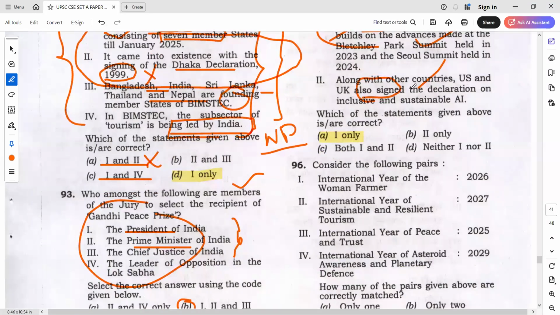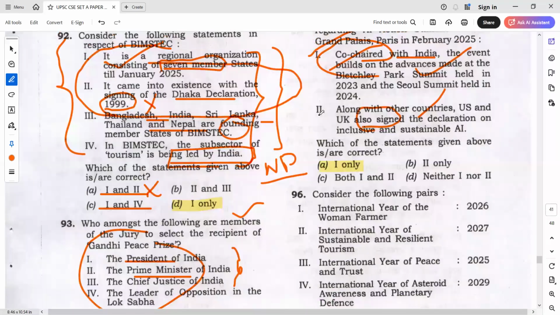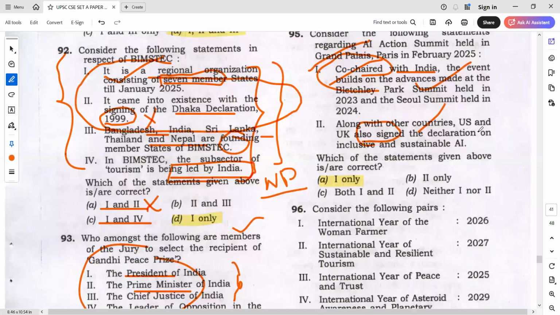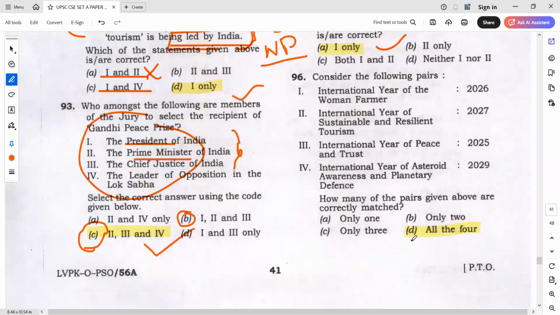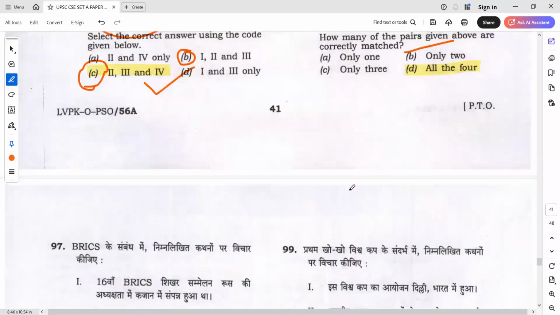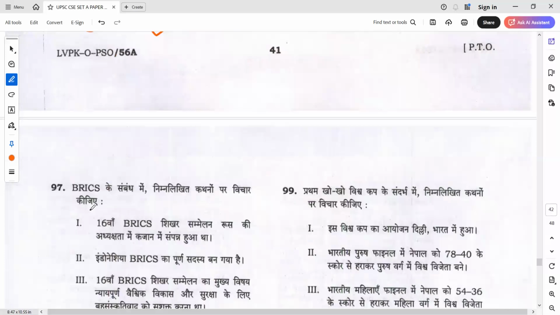So which would be more wrong in this question? Obviously, this US signing or these 2 countries signing will be more wrong, and you could have gone for 1 only. Many students have applied this in the same way and they've got the answer. And here we'll go for only 2, no overthinking. Yes, the answer is all 4, but you will get minus 0.6 in that, no issue.